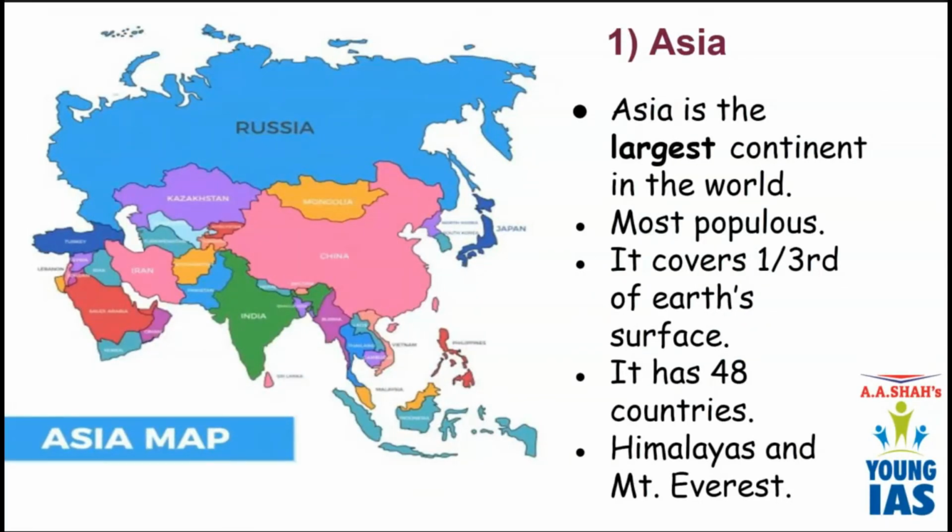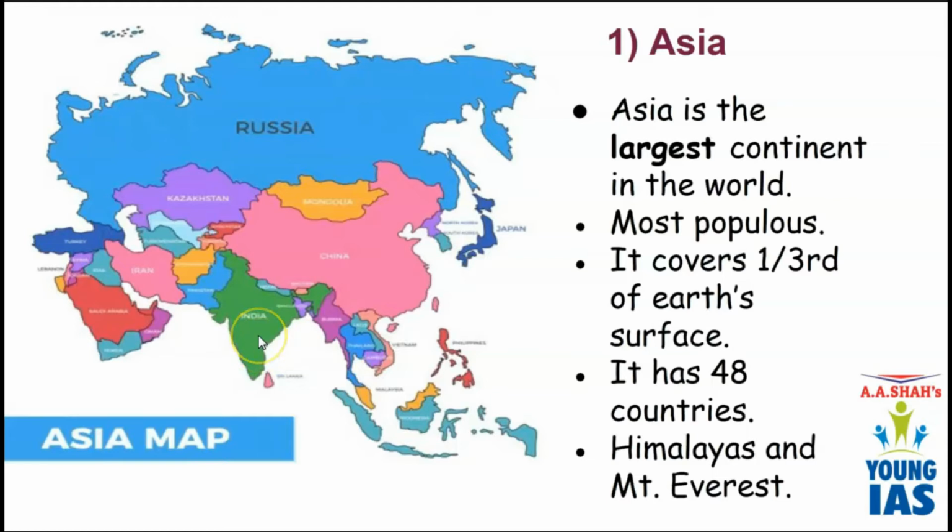Asia. Asia is the largest continent in the world. In size, Asia is the greatest continent. And the surprising fact about Asia is that the maximum number of people in the world live in Asia. It is the most populous continent in the world. Asia has the 2 most populous countries, India and China. Our country India lies in Asia, and the second one is China. China is the most populous country in the world. Maximum number of people live in China, and India ranks second in population.